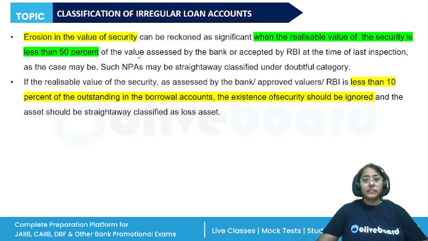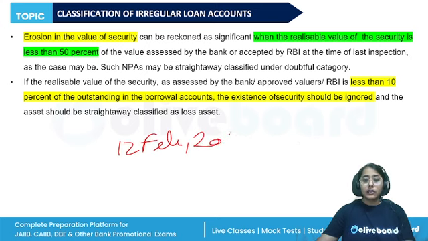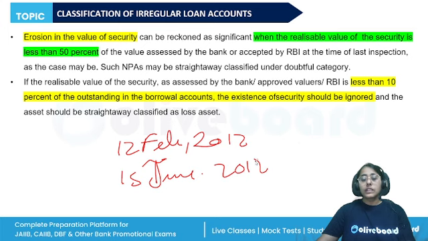We will do the classification in this manner. For example, let's say a term loan was disbursed on 12th of February 2012, and the first due date was 15th of June 2012. But the borrower did not pay.